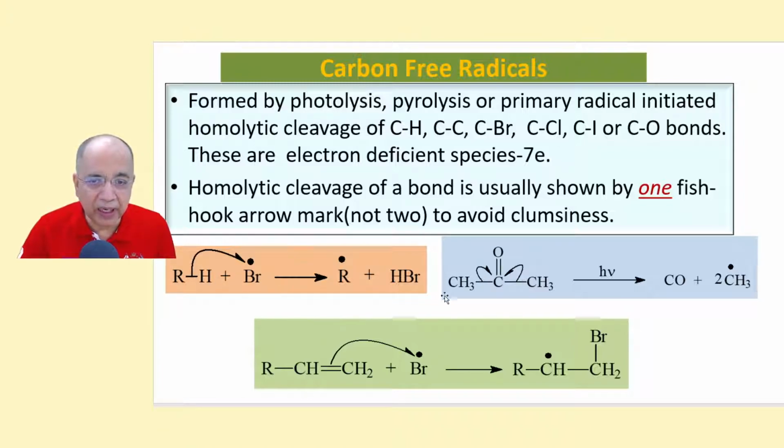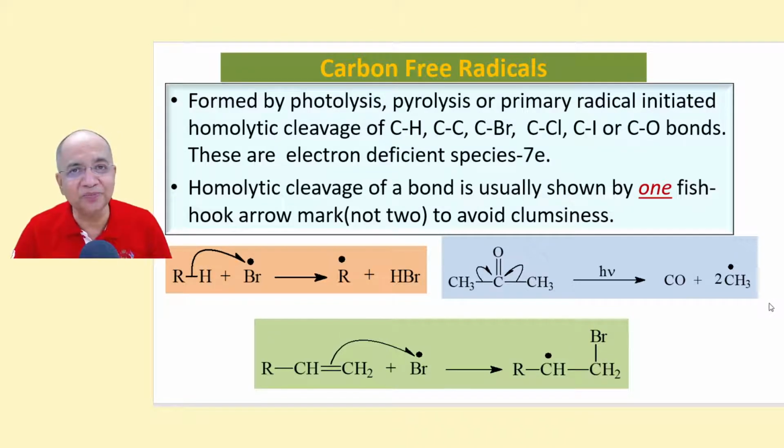Similarly, when acetone is subjected to sunlight or ultraviolet light, then this bond breaks homolytically, this bond breaks homolytically. So two electrons that constitute a stable neutral carbon monoxide and two methyl radicals are formed for further reaction.